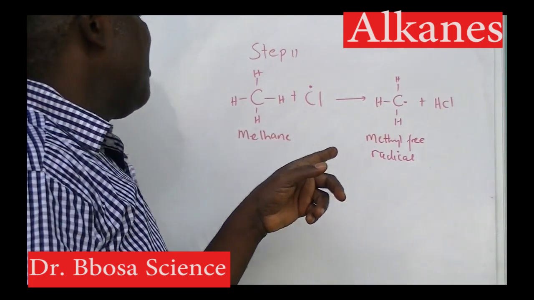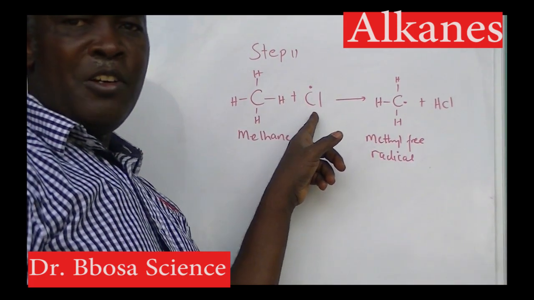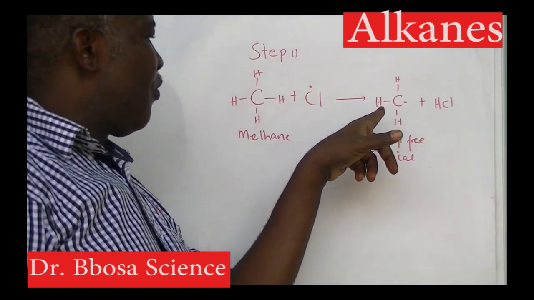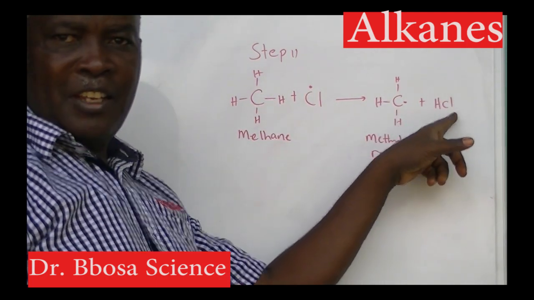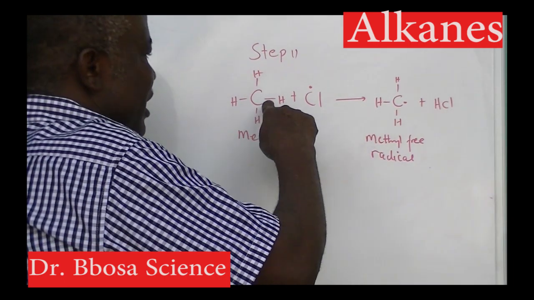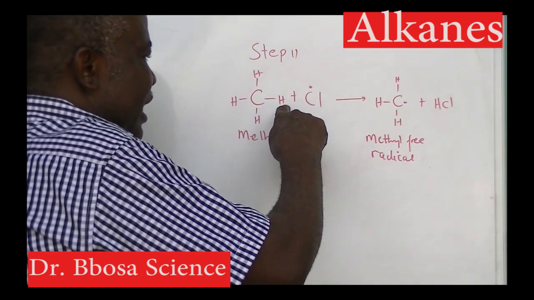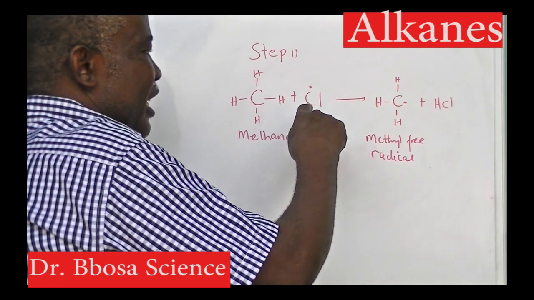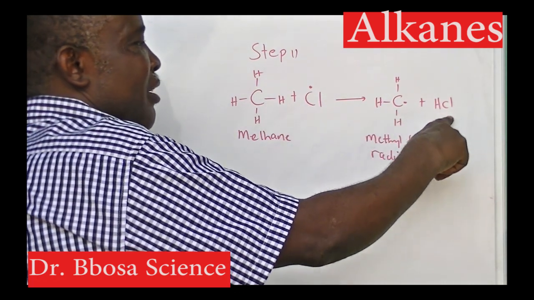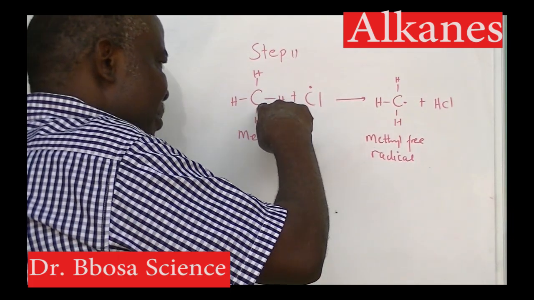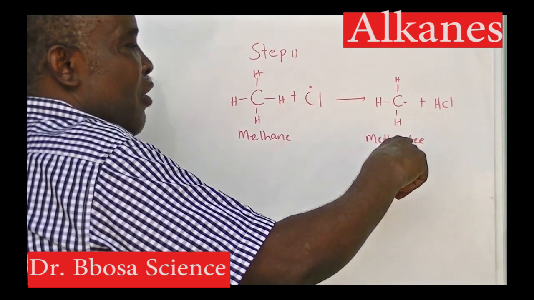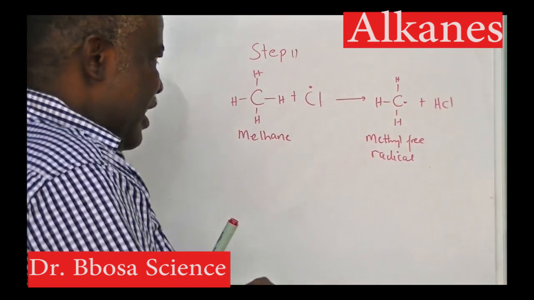The second step: a chlorine free radical reacts with methane to form a methyl free radical and HCl. One electron from hydrogen and one from carbon. The hydrogen electron joins chlorine, forming HCl. The carbon electron remains unshared to make a methyl free radical.